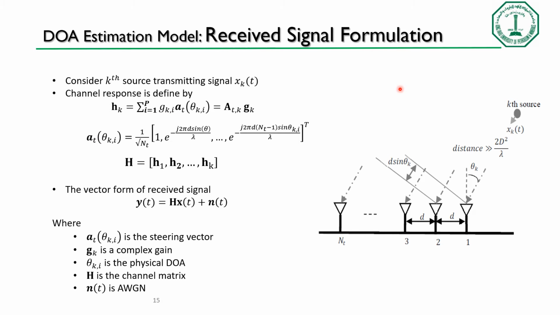Receive signal formulation. Let's consider a case where a source transmits a signal to a certain number of arrays. The channel response is the product of the steering matrix and the complex gain, while the received signal is the product of the channel matrix and the transmitted signal plus the noise.